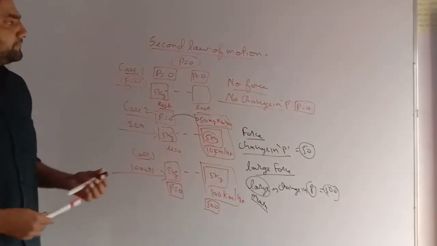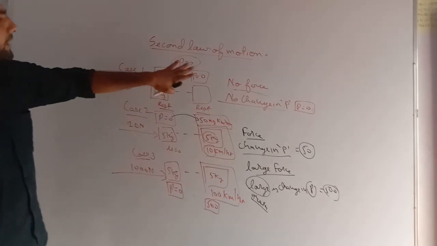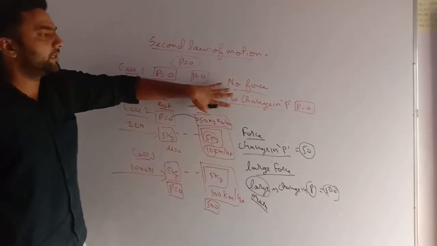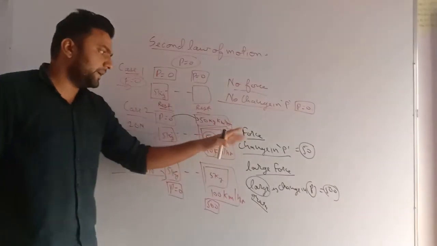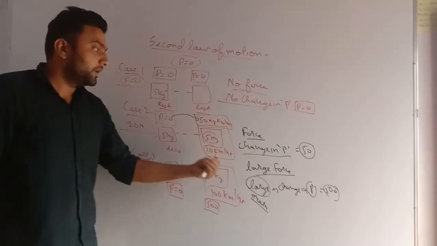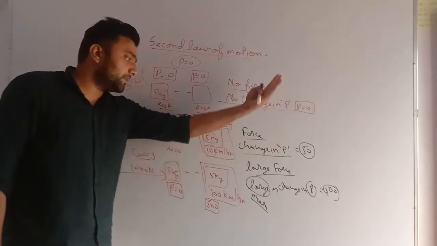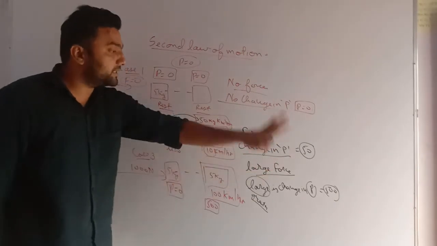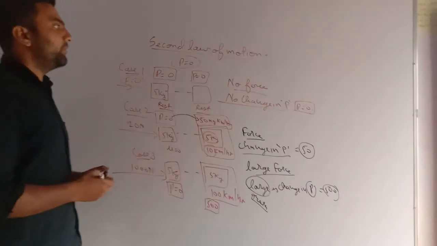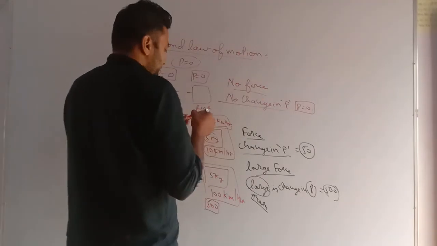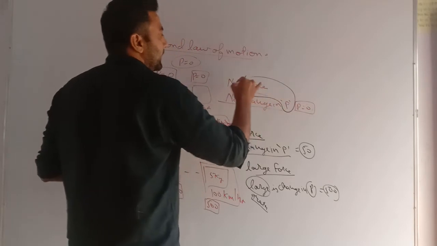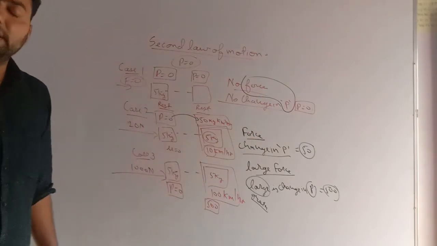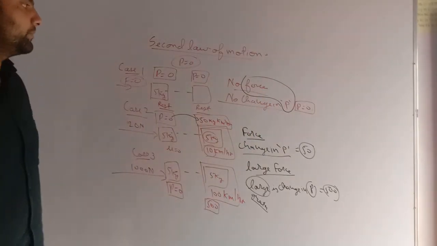So very important. As you can see, if there is no force applied, there will be no change in momentum of that body. If force is applied, there will be a change in momentum. If large or more force is applied, there will be more or greater change in momentum. It means somewhere momentum and force are related. So this is the second law of motion.